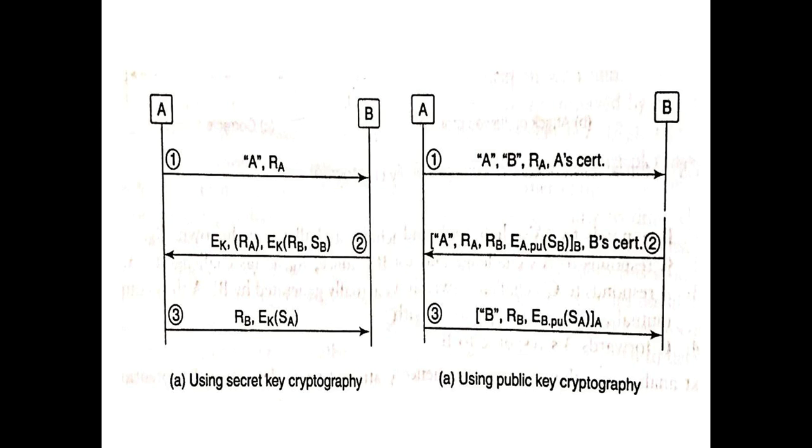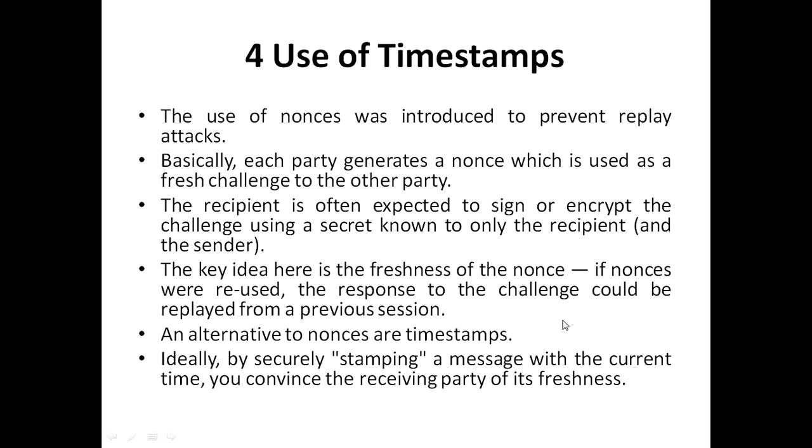In the first figure they are encrypted in message 2 and message 3 by the shared secret key K, and in the second figure they are encrypted in message 2 and message 3 using the recipient's public key. Here it is A's public key and here it is B's public key.